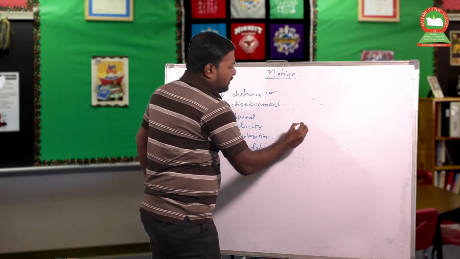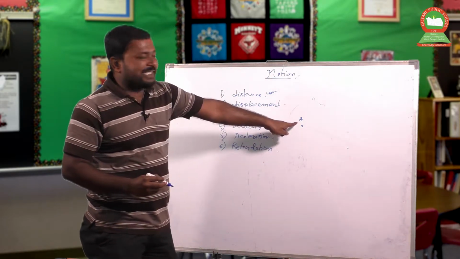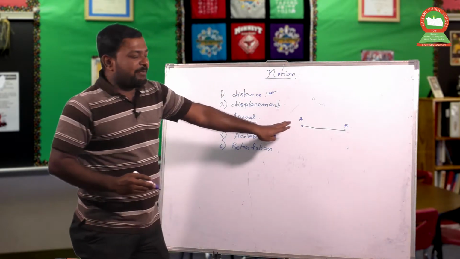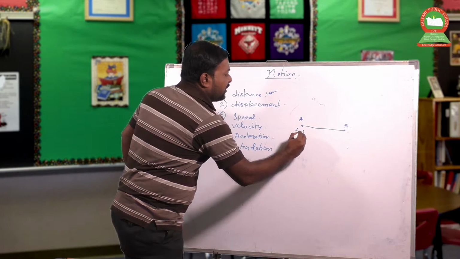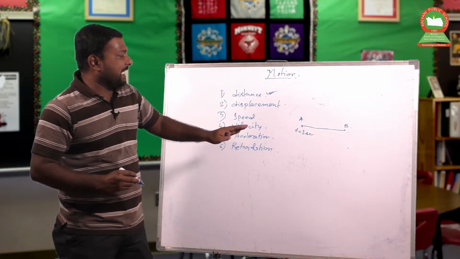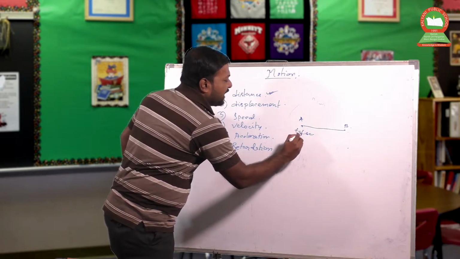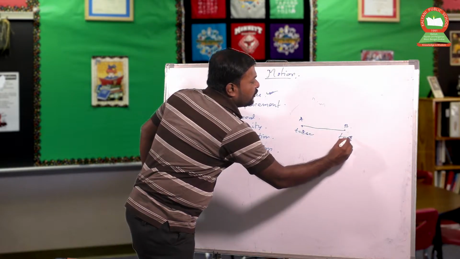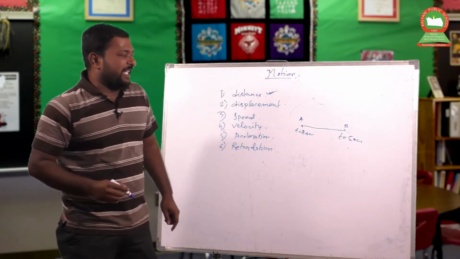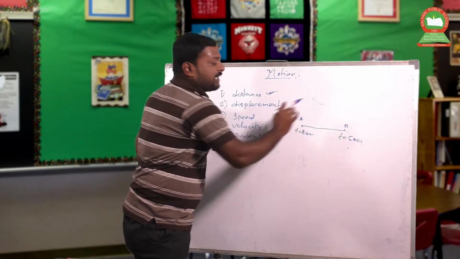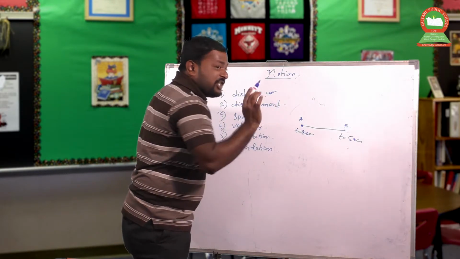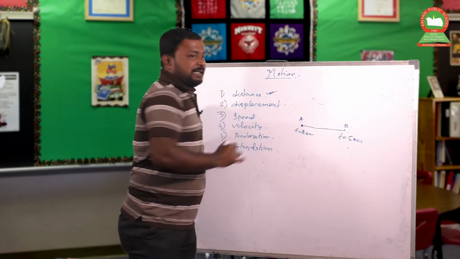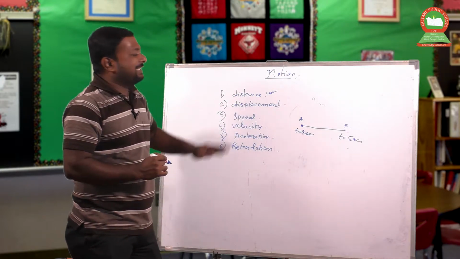Suppose a body is symbolized by the point A. At t equal to 0 second, the starting point, the body's position is A. Now after time t equal to 5 seconds, the body has position B. So the path traveled, this body which is initially at A travels the distance A to B. That means the path traveled by the body is called distance.